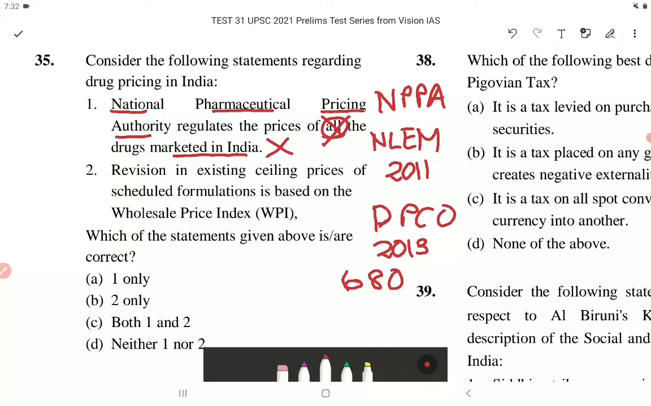Statement 2. Revision in existing ceiling prices of scheduled formulations is based on the wholesale price index, that is WPI. This is correct. Which of the statements given above is or are correct? So the correct option is option B, that is 2 only.